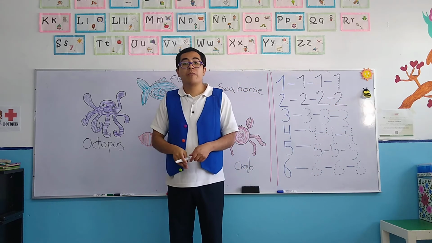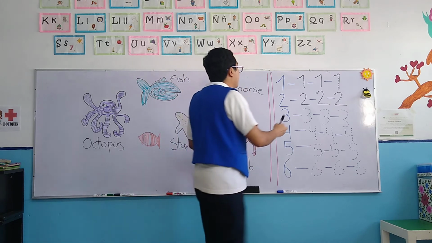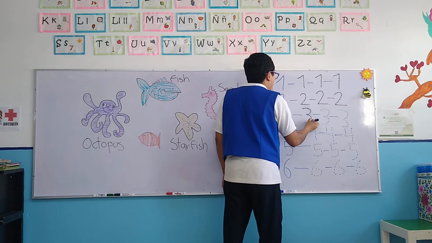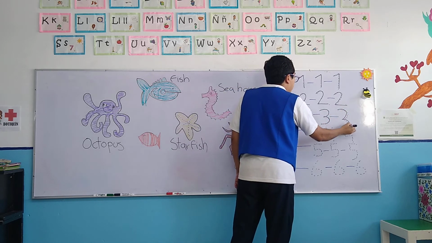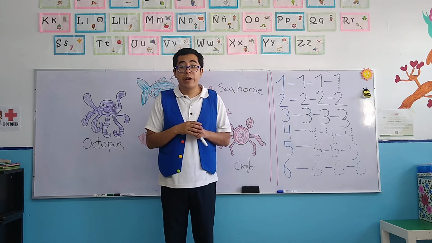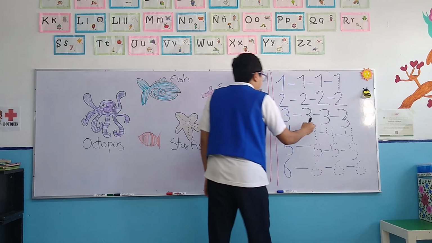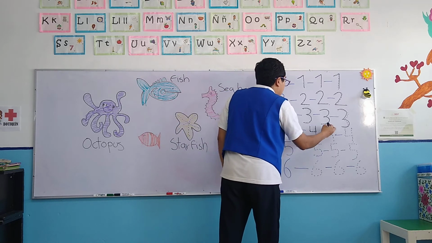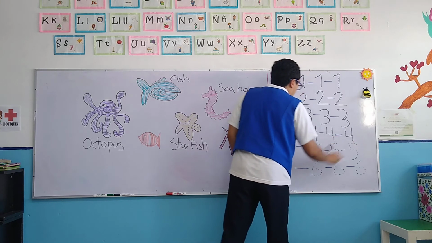Let's continue with the number 3, which is the snake. Number 3, number 3, number 3. Now let's continue with the number 4, which is the chair upside down. Number 4, number 4, number 4.